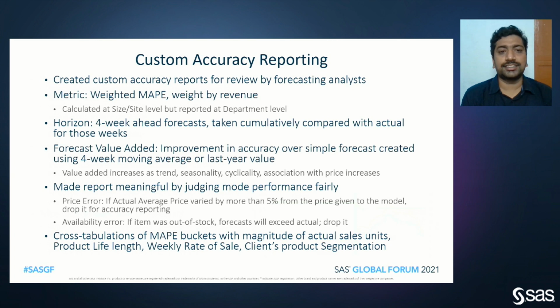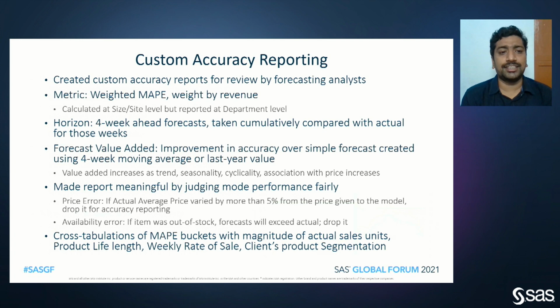The important thing here is the custom accuracy reporting, where we measure the performance of the models that we generated for the forecast. The custom report we created is used by the forecast analyst for review. The main accuracy metric that we are using is the weighted MAPE, using revenue for weighting. The time horizon we are taking is 4 weeks ahead of the forecast, taken cumulatively and then compared with the actuals of those weeks.